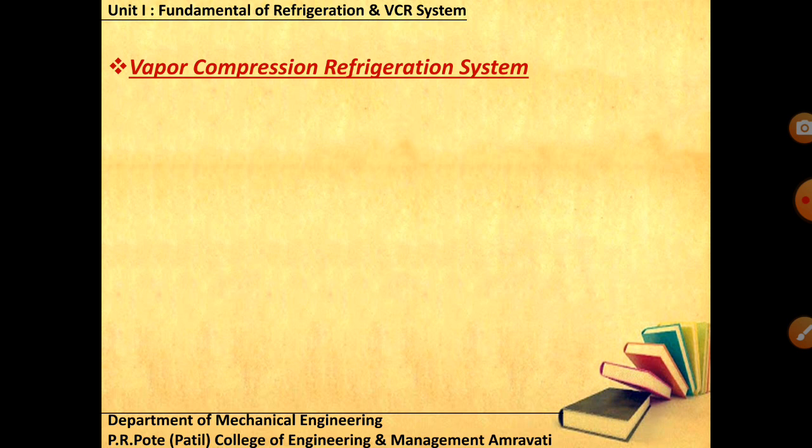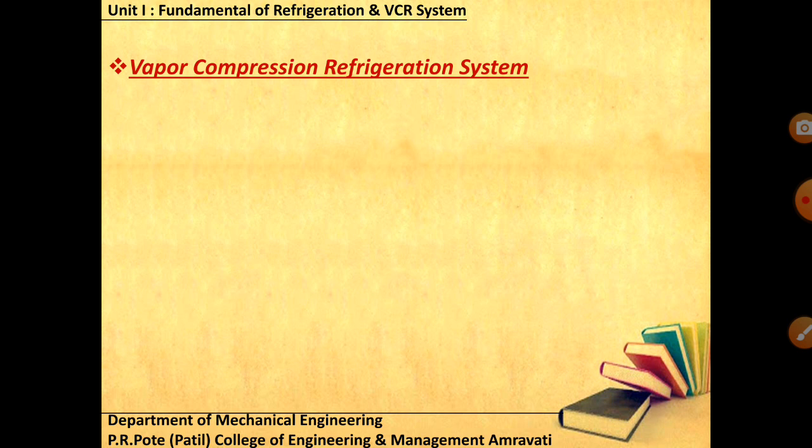All four are open systems in thermodynamics, because the same working fluid is circulating in these four components, from compressor to condenser, condenser to expansion device, from expansion device to your evaporator, and again returning back to the compressor, and the cycle goes on.